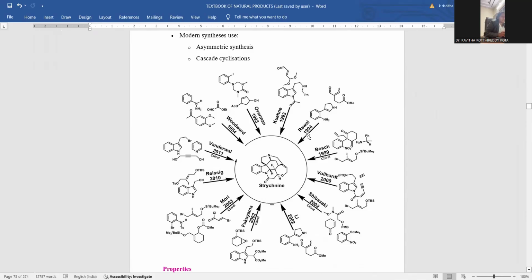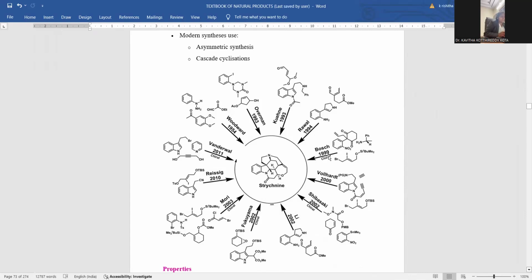Rawal is another scientist who performed the synthesis in the laboratory in the year 1994, taking one compound as benzene fused with dihydropyrrole, and another compound, again an alpha beta unsaturated one. Both are reacted in a stoichiometric pathway, giving rise to strychnine as the final one.